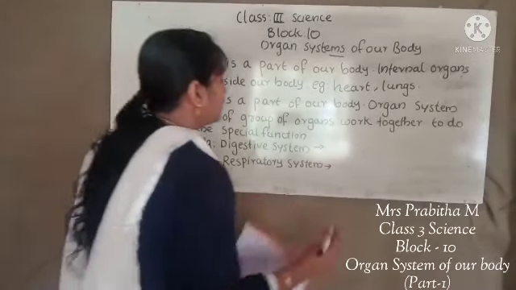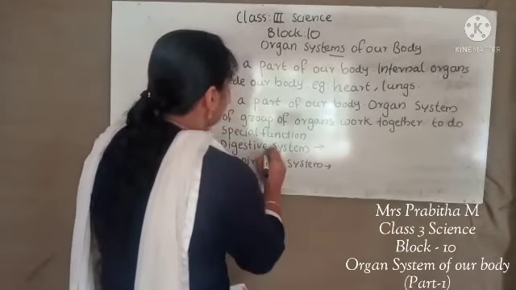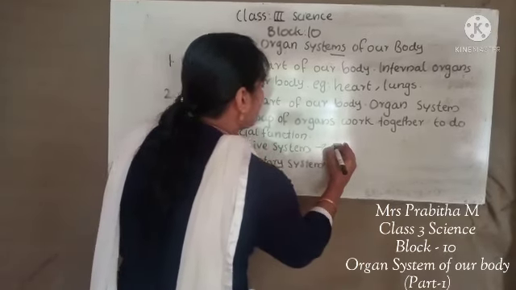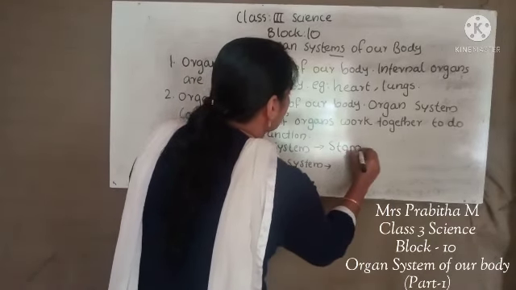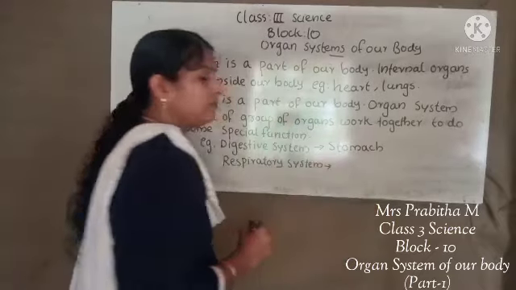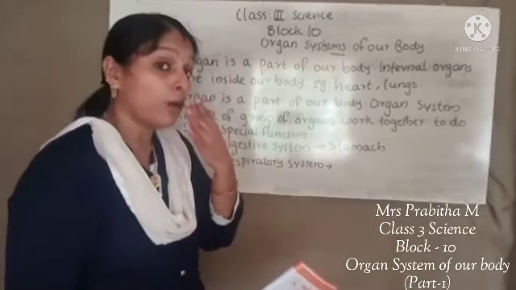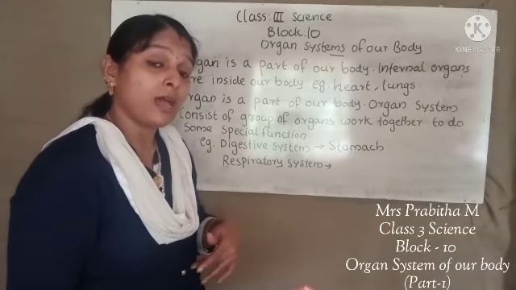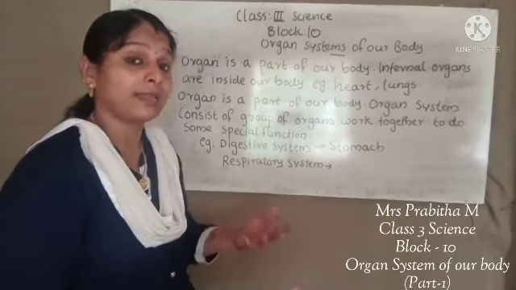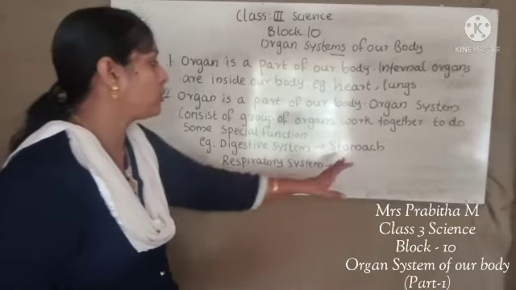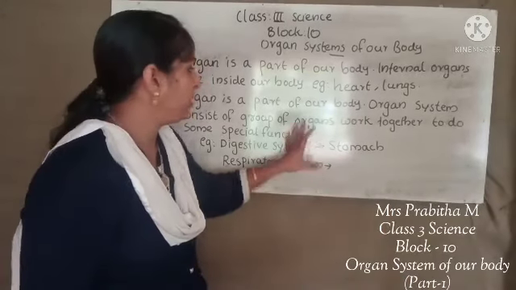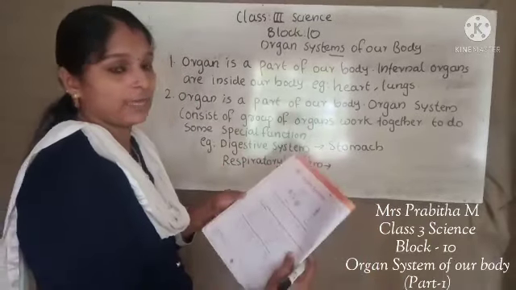So we can write here digestive system. One organ we will write. Okay, stomach we can write. You can write all the organs, children: mouth, stomach, food pipe, large intestine, small intestine, rectum. So many organs are there. I wrote only one because we do not have that much space here to write more.